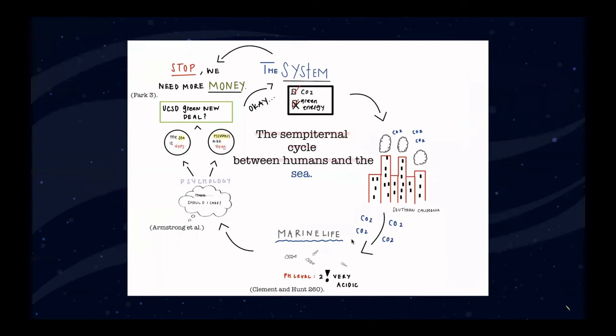The figure above depicts a cycle that has yet to be extensively broken. It starts with large corporations emitting high amounts of carbon dioxide into the atmosphere, where it enters the carbon cycle, into the ocean and is stored there for marine life. Unfortunately, this excess amount of CO2 leads to ocean acidification and an increase in sea level. Ultimately, institutions' objectives do not align with green-motivated projects. Therefore, the cycle remains continuous.